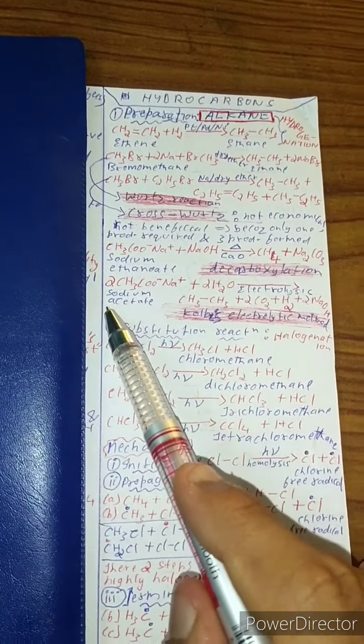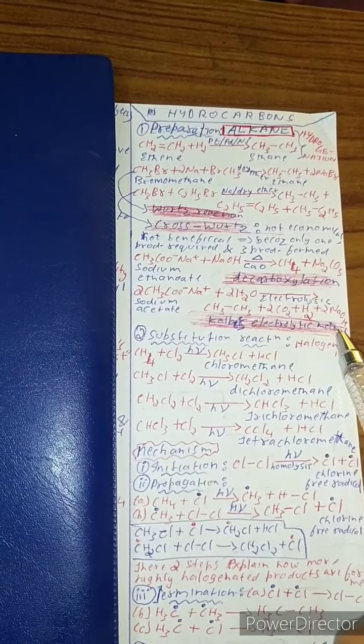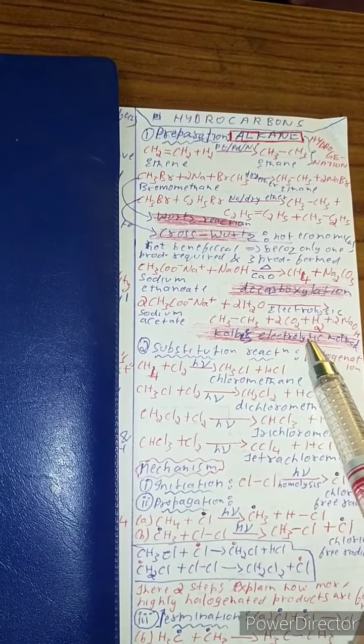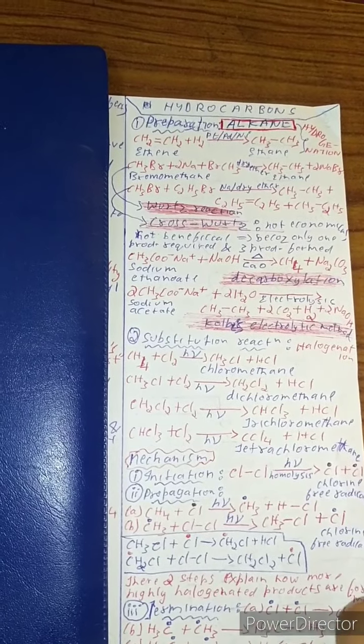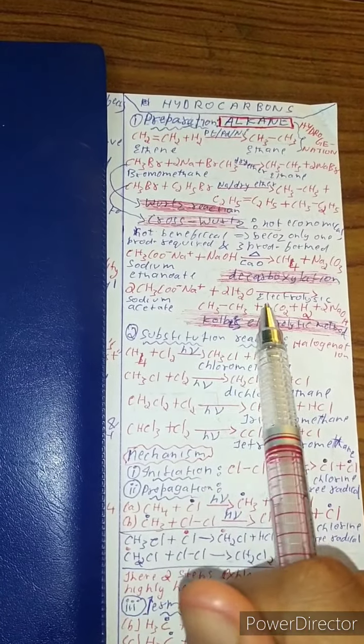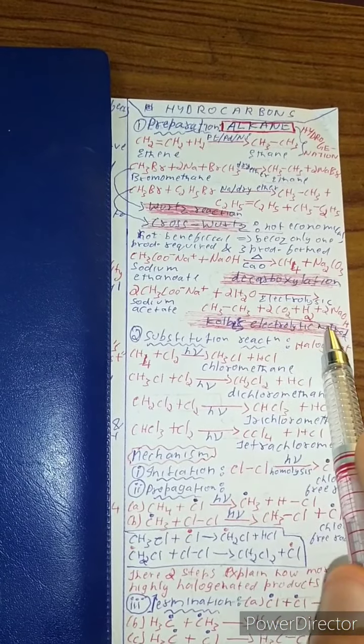Now sodium acetate reacts with water, and this is Kolbe electrolysis reaction. In Kolbe electrolysis reaction it takes place in an electrolytic cell, which is in a glass of water, and electrolysis gives alkane plus CO2 plus H2 plus 2 NaOH. Now let's study substitution reaction.